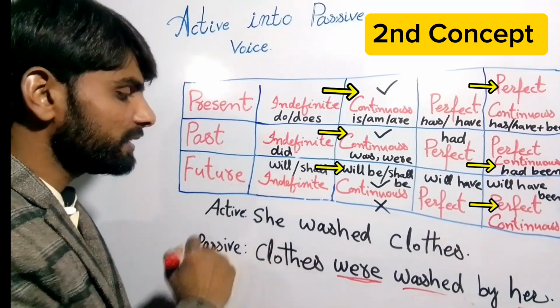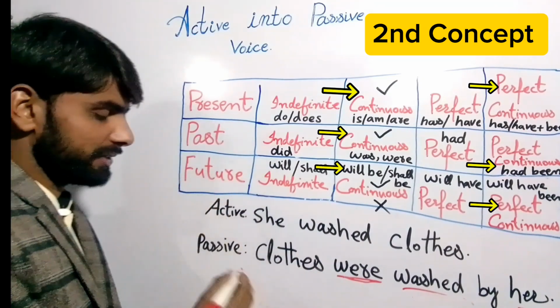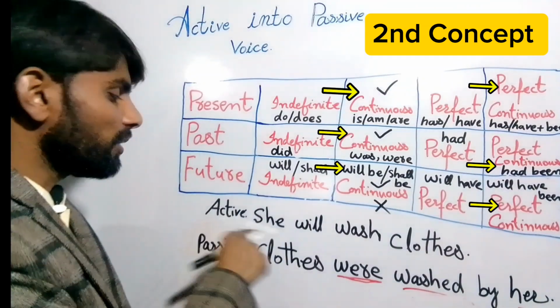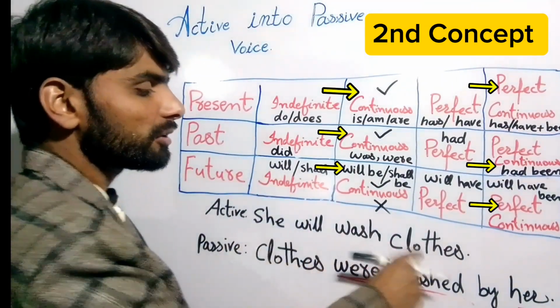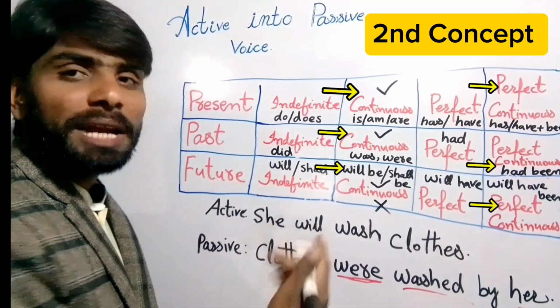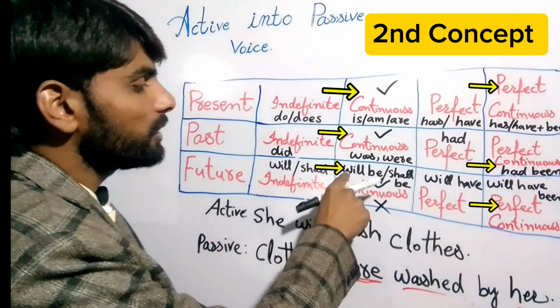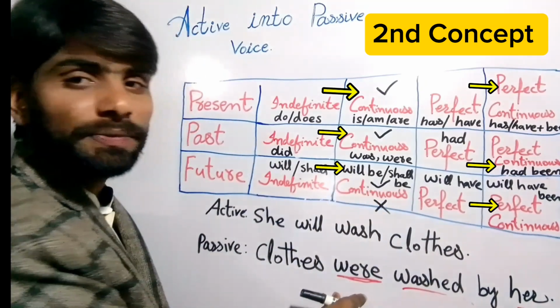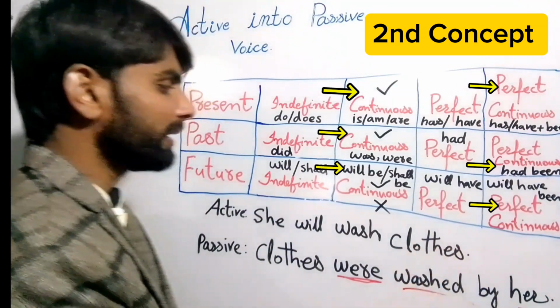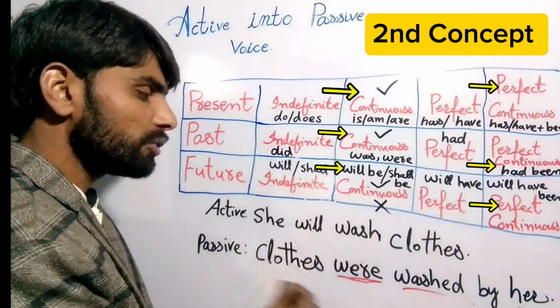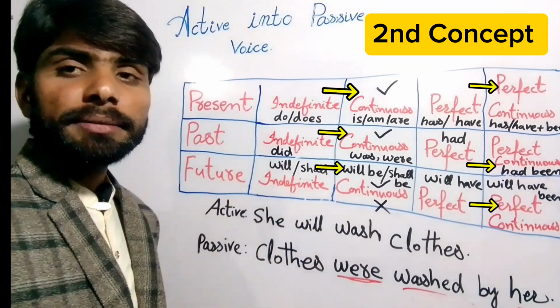So let's understand with future indefinite, right? Now our active voice sentence is future indefinite: she will wash clothes, right? What helping verb will we use, right? We will use will be. Here we use will be, right? Clothes will be washed by her, right? So our sentence has changed into passive voice, right?